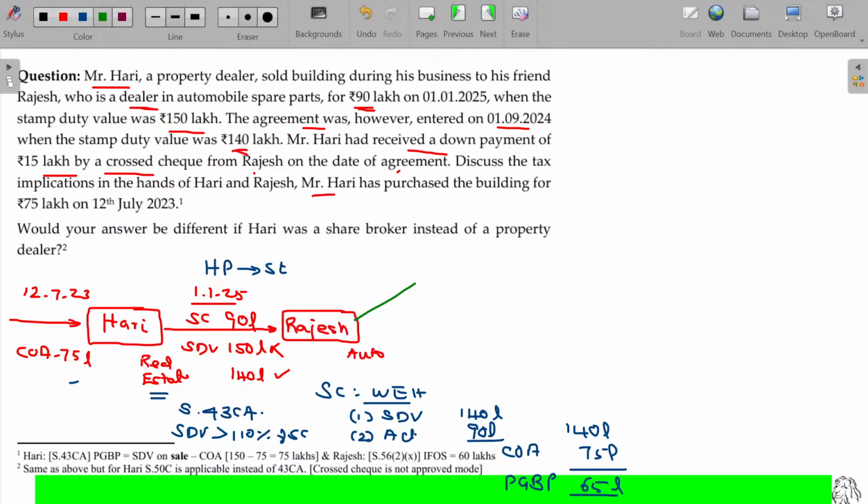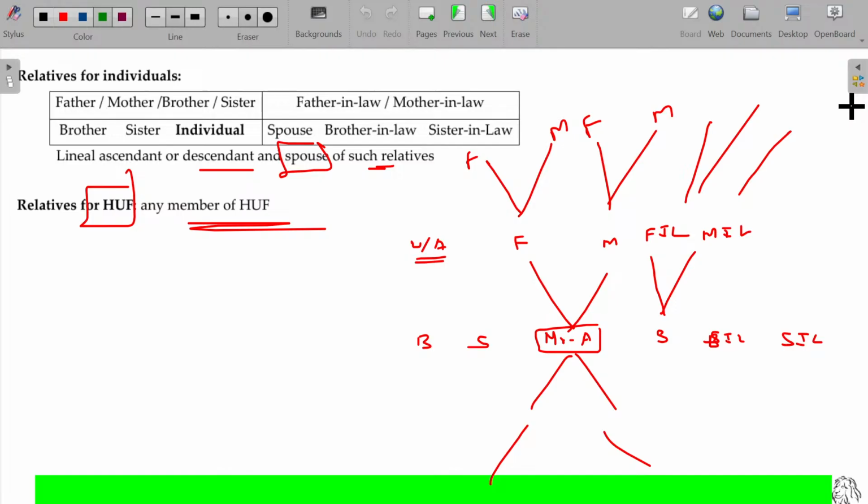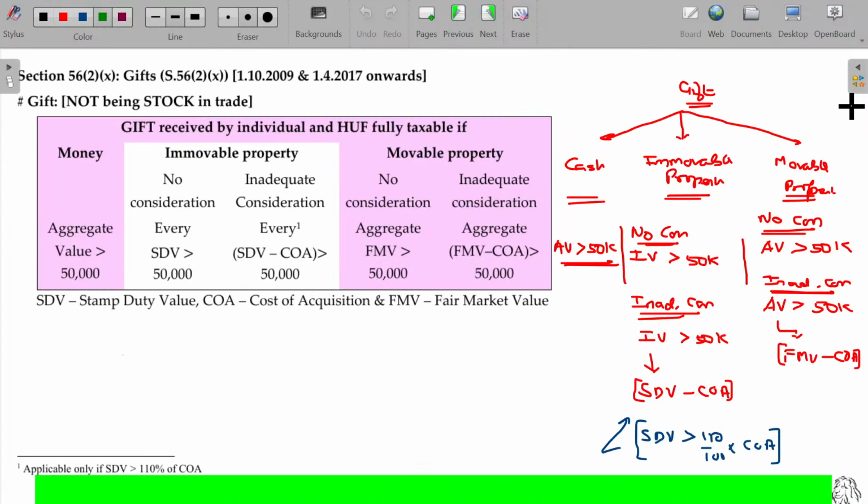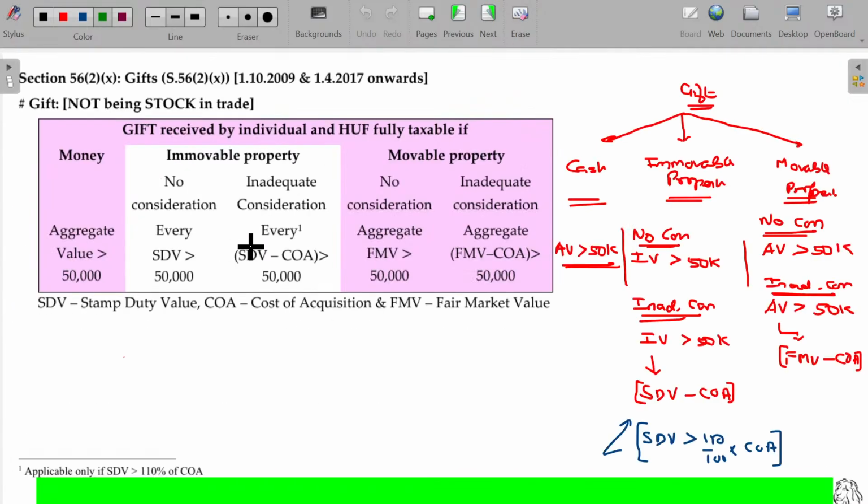In case of Rajesh, any immovable property gets gift. No, what are the gifts we have? Money form, immovable property form and movable property form. In this case, cash in aggregate, if it is more than 50,000, then it is considered as taxable. We have studied already here. More than 50. This is the list you have to keep in your mind.